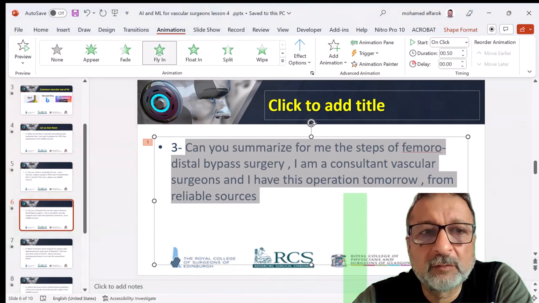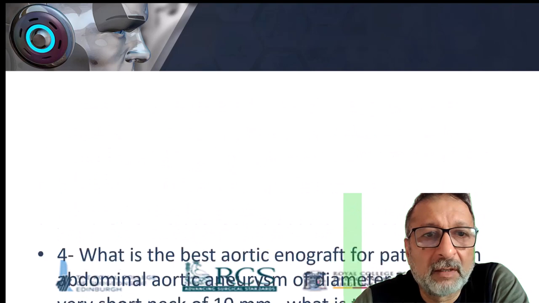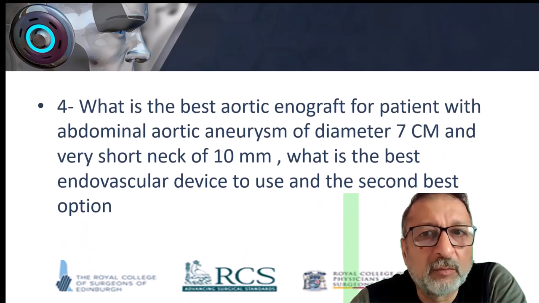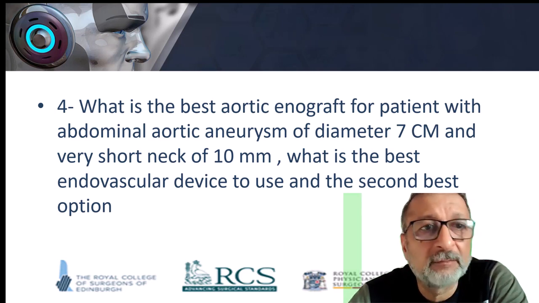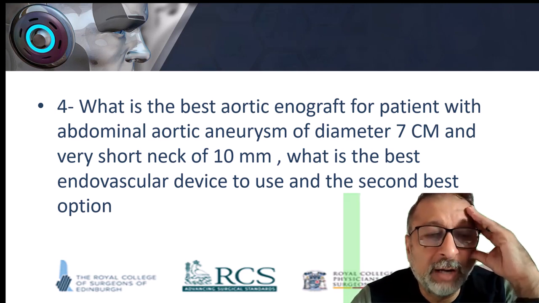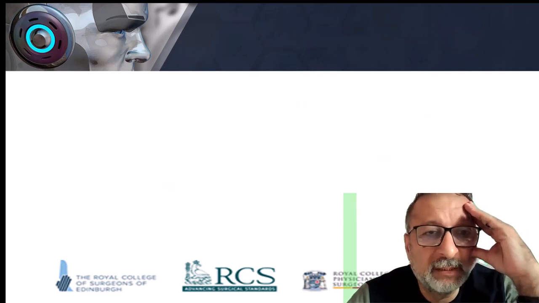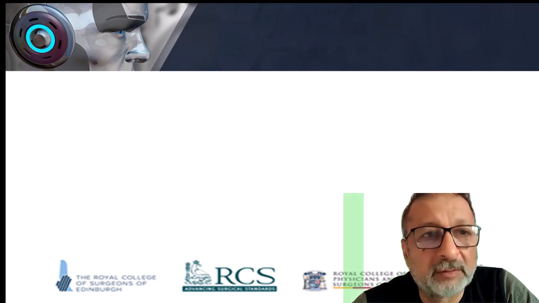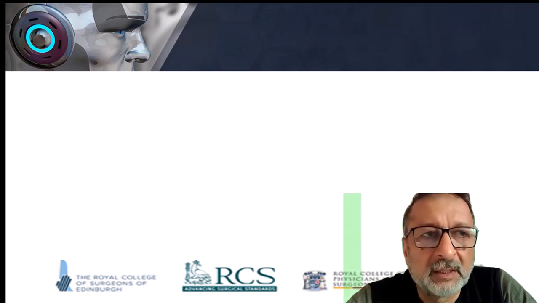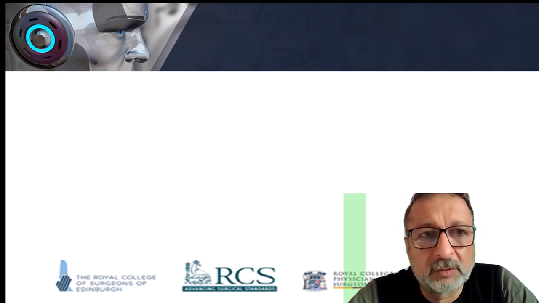So I've also prepared 2 other questions. After summarizing the steps, what is the best aortic endograft for a patient with an abdominal aortic aneurysm of diameter 7 cm? Again, ChatGPT seemed to outperform Bard and outperform Bing. Obviously, there is something called a prompt where you can get a better response if you ask the artificial intelligence to give more detail, be more elaborate, use reliable sources or more recent sources.